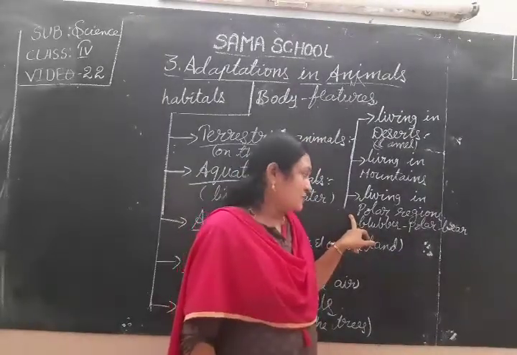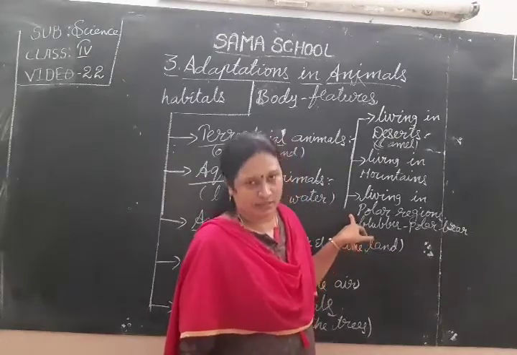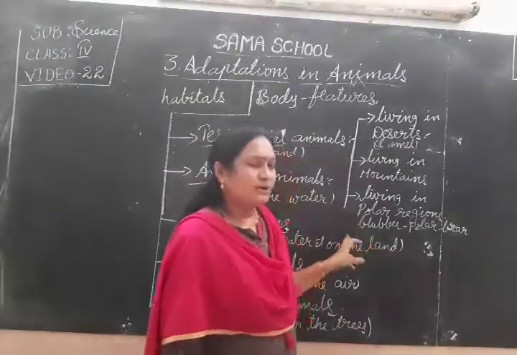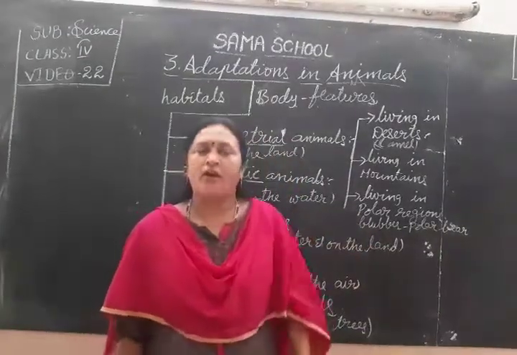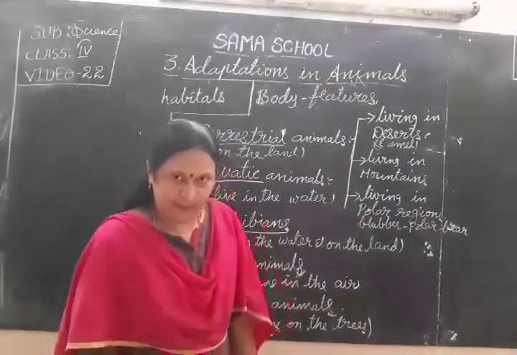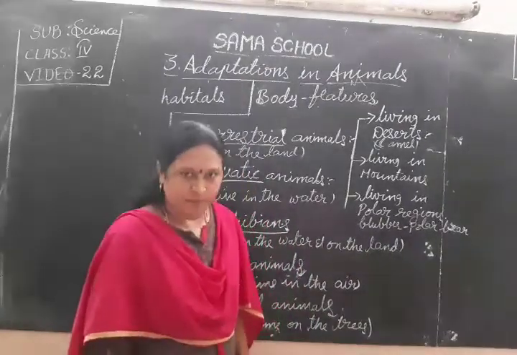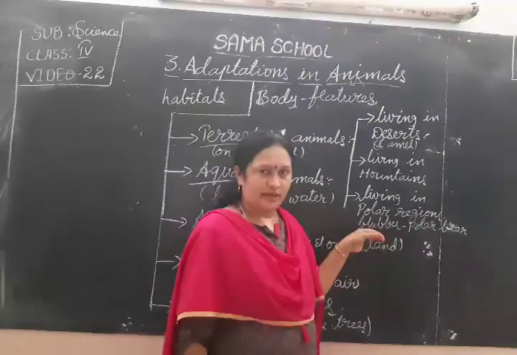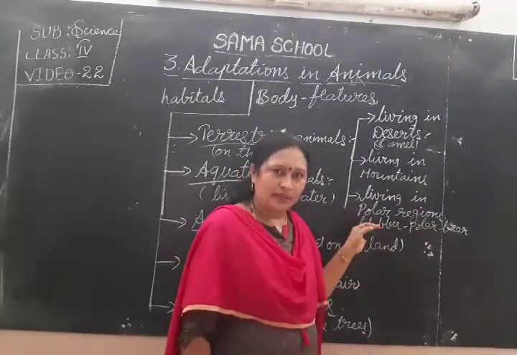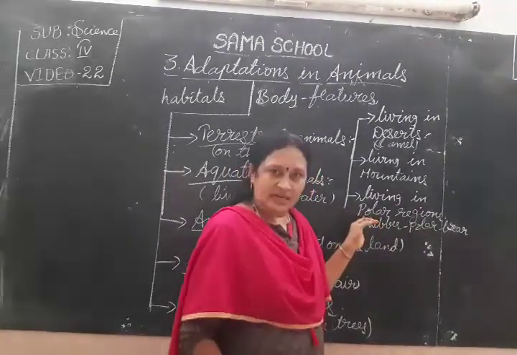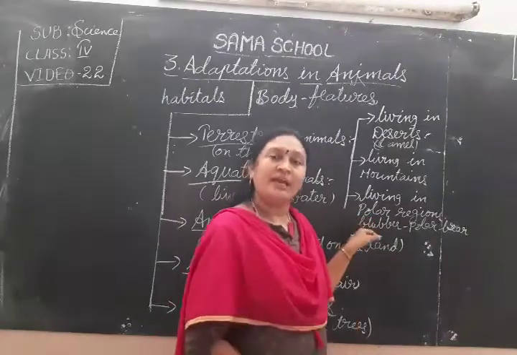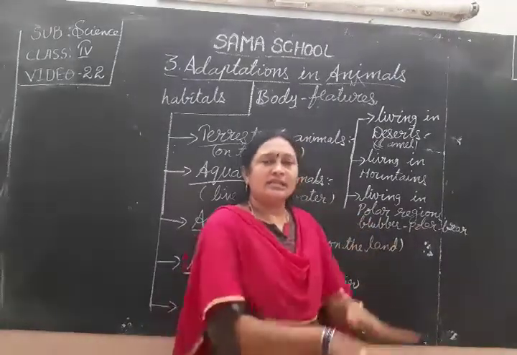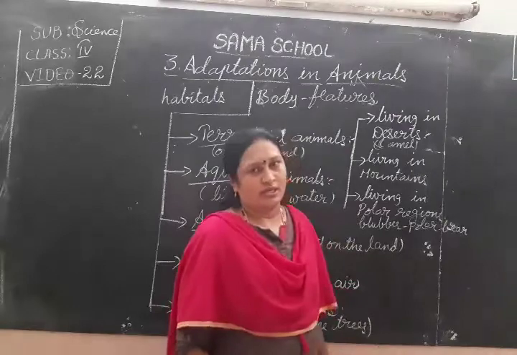It is a good swimmer because it has stiff hair on its feet and legs. Because of the stiff hair, the polar bear can easily run and walk on slippery ice, and it can also swim easily in the water.